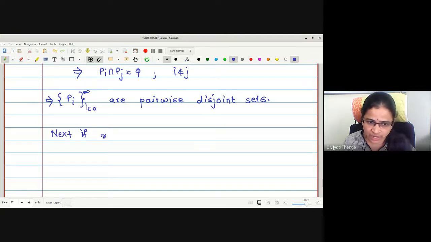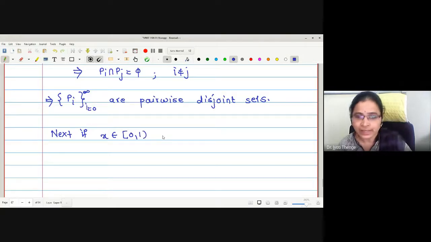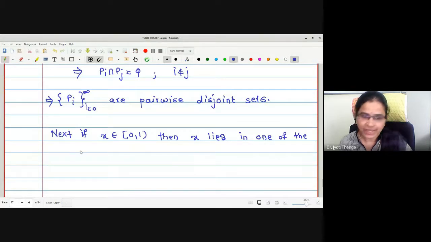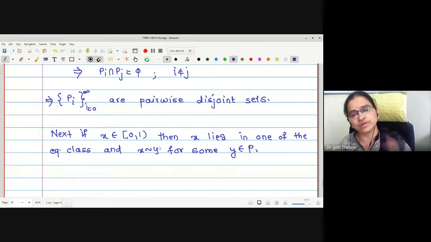If I am taking x to be an element in closed 0 and open 1, then x lies in one of the equivalence classes, correct? And hence x is related to y for some y in P. Is the point clear to everyone?